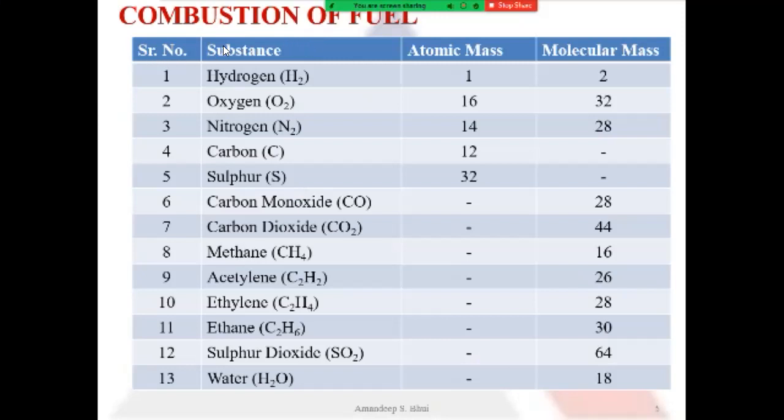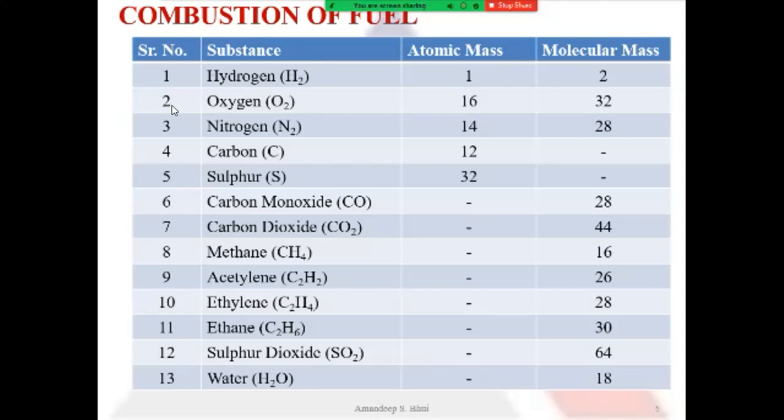Similarly, oxygen has an atomic mass of 16, molecular mass of 32. Nitrogen has atomic mass of 14 and molecular mass of 28. Carbon is a single element, so it will have only atomic mass, no molecular mass, atomic mass of 12. Sulfur is again single, it will have atomic mass of 32.